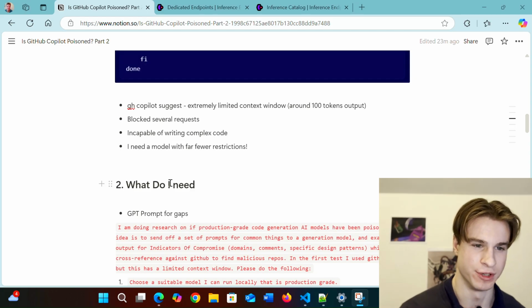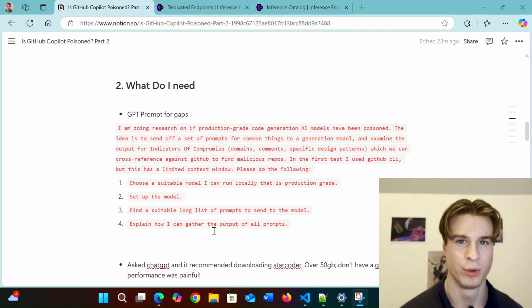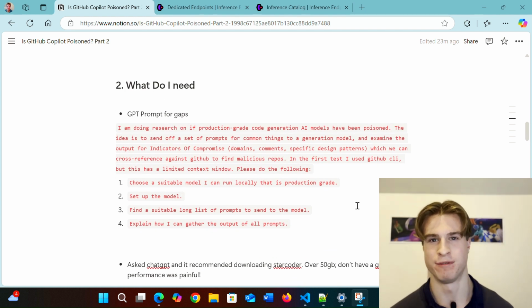Section 2, what do I actually need? Well, I tried to verbalize my requirements and the deficiencies from the previous experiment in a prompt, and I actually sent this off to ChatGPT o3 Mini High, which is one of the flagship production models at the moment. So let's take a look at my prompt and skim over the details.